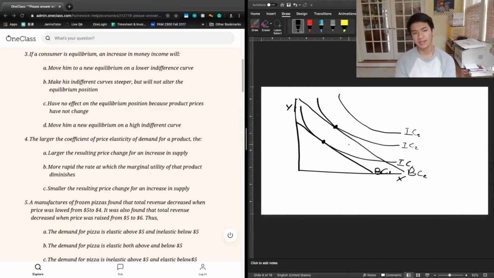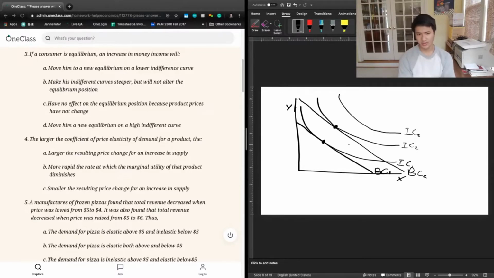B says it's going to make its indifference curve steeper, but not alter the equilibrium position. And again, we don't know that's the case. Indifference curves reflect preferences. They reflect different bundles in which the consumer would be equally happy to consume. And so, to increase your income only affects your budget constraint. It does not affect the shape of your indifference curve. And so we know it's not going to be B as well.